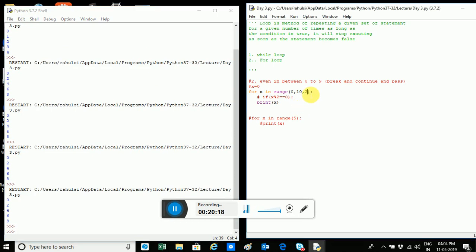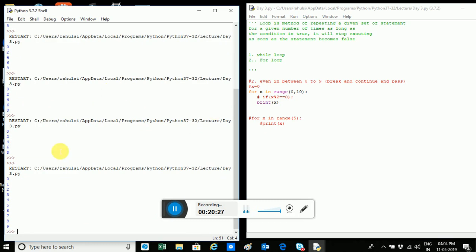In case I remove this step 2, what will happen? I have removed the step 2 and see, let's see what will happen. It is printing 0 1 2 3 4 5 6 7 8 9.